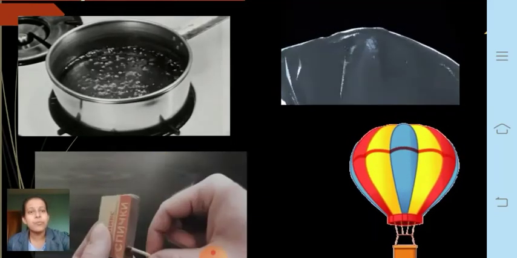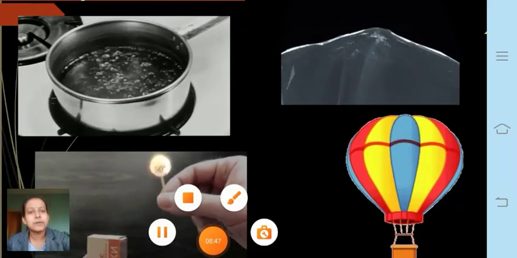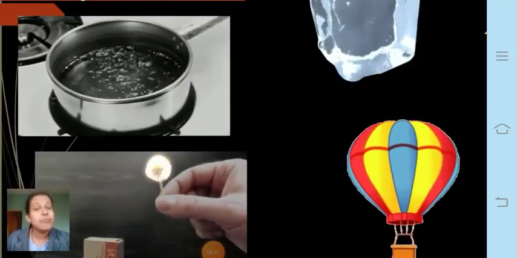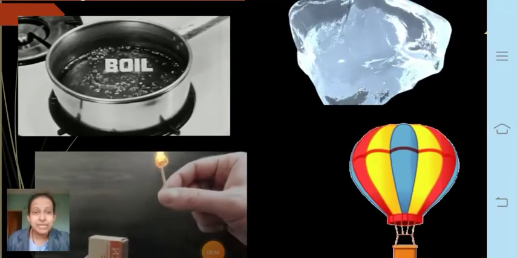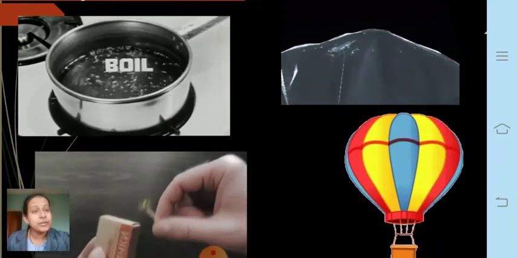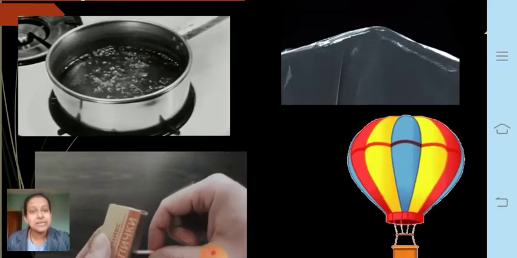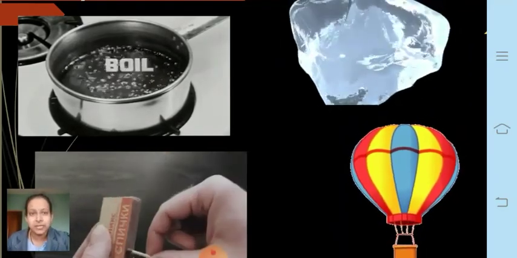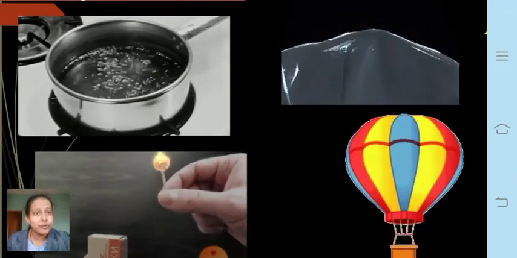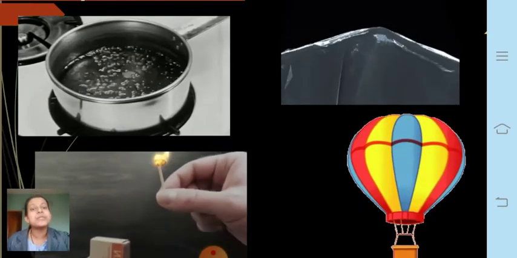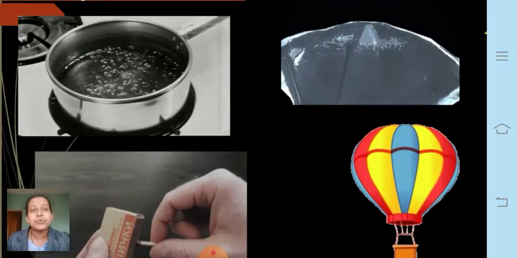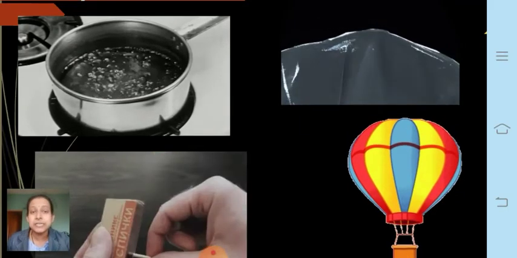Due to heat, we can boil certain objects, correct? Especially liquid objects, we can boil. Then melting of the ice, correct? It is also another effect of the heat, because if the heat is given to the object, like the ice, it will start melting because it will start changing its state. So here you can see that it is changing its state.